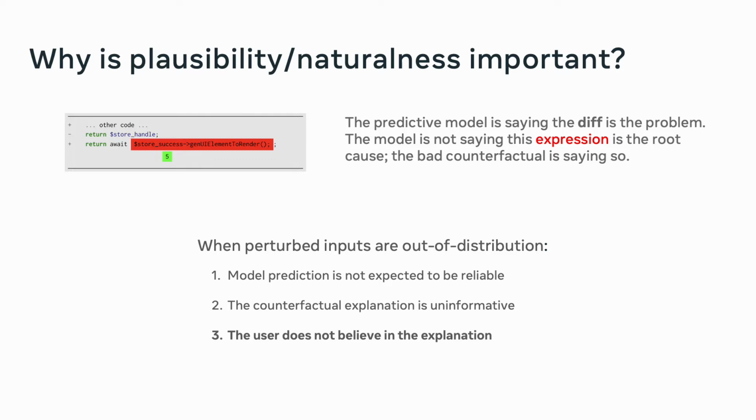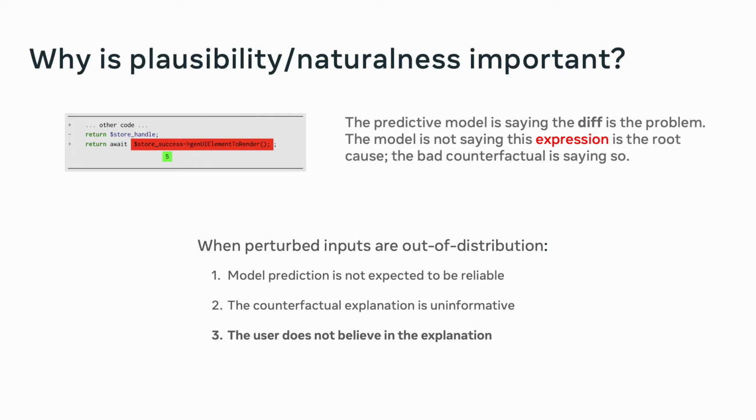Well, the issue is that perturbed inputs that are out of distribution have 3 properties. Number 1, their model prediction is not expected to be reliable. If you're using an input that is out of distribution for the model, any sort of outcome that we have there cannot really be trusted. And that leads to the problem that the counterfactual explanation that is generated based on this unnatural perturbation is not informative.